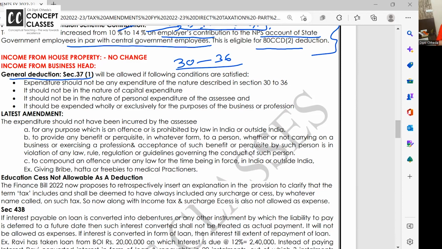Clear to all of you? It is now allowed in section 37. Okay.